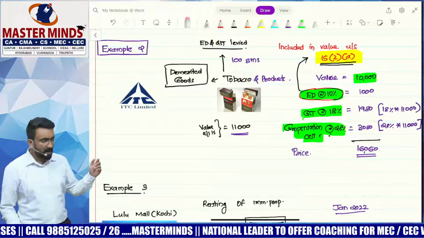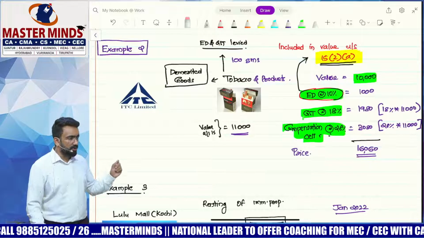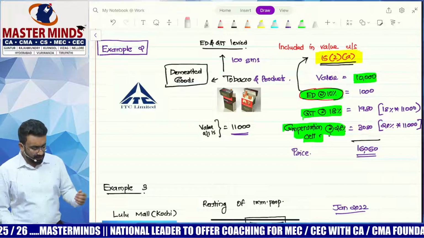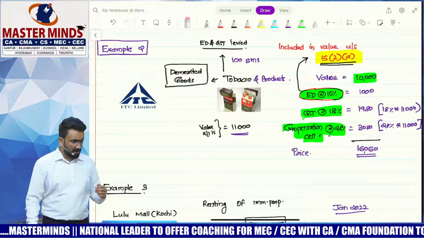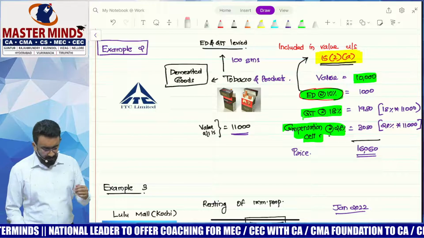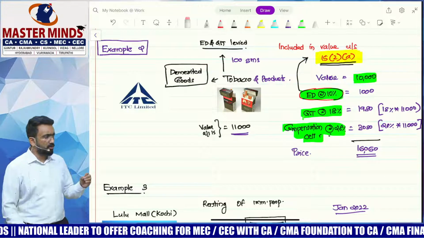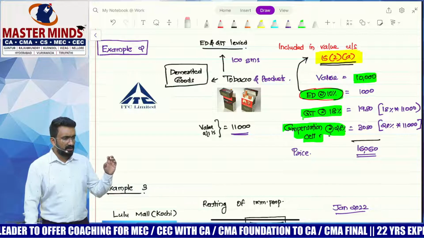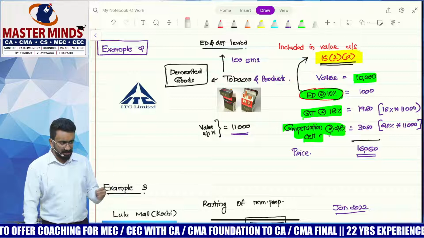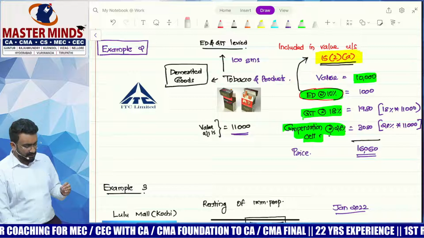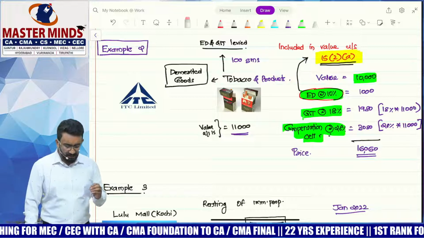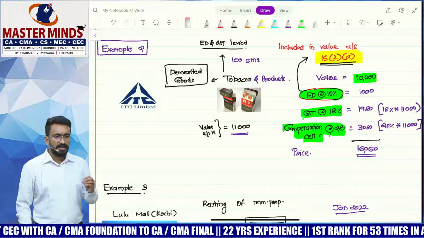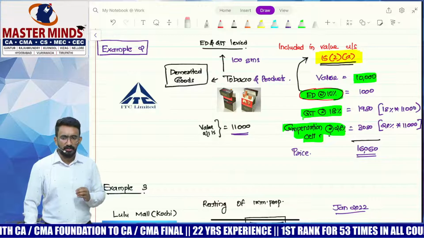Say ITC is manufacturing tobacco and tobacco product. Now, tobacco and tobacco product is demerit goods. You have both excise duty as well as GST on top of it. Now, the value of tobacco and tobacco product, 100 grams, is assumed to be 10,000. What are the taxes that will be levied on tobacco and tobacco product? The rates I have given are merely for example's sake. Excise duty is 10%, GST 18%, compensation cess 28%. What will be the MRP, maximum retail price, including taxes on this 100 grams of tobacco?